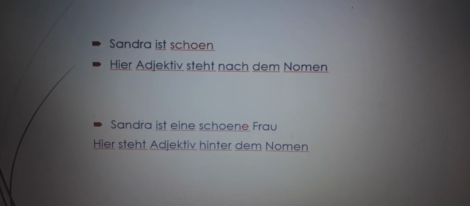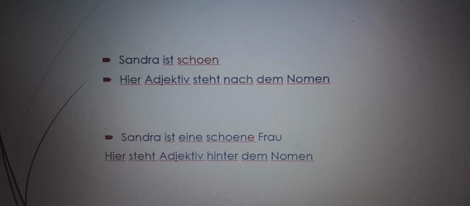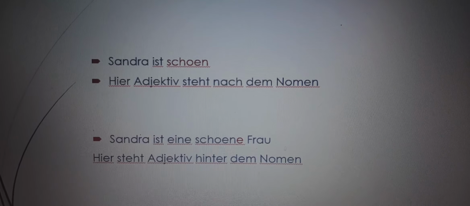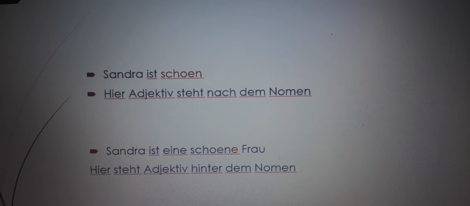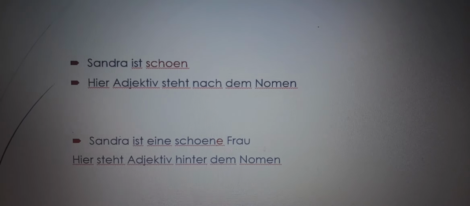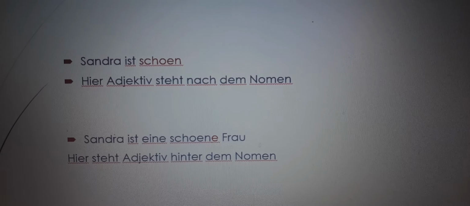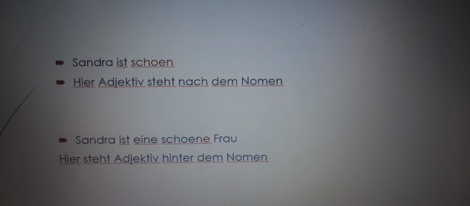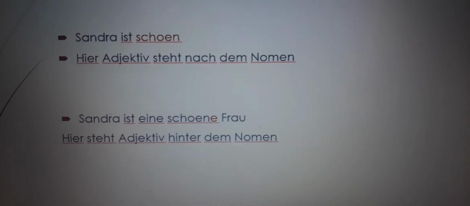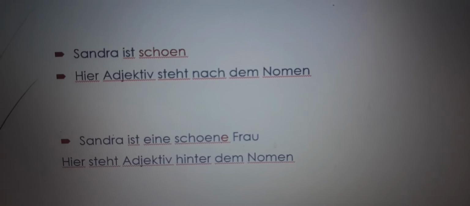Here we can see that adjective schön means beautiful. It comes after the noun Sandra. So then we don't need to give this adjective any ending. Sandra is a noun and it's a proper noun. There is no article of proper noun. Here adjective steht nach dem Nomen means adjective comes after the noun. That means we don't need to give adjective any ending.